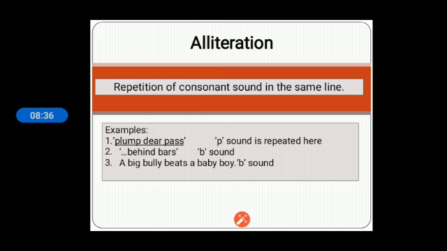Next one you see is alliteration, which you are quite familiar with. Repetition of consonant sounds in the same line. Example, plump deer pass. You remember the last year's poem? Which poem is it from? Okay, I hope you might have understood. Behind the bars, by that word also you can understand B sound is repeated here. Plump deer pass, P sound is repeated here. So alliteration means consonant sounds repeat in a line more than twice.